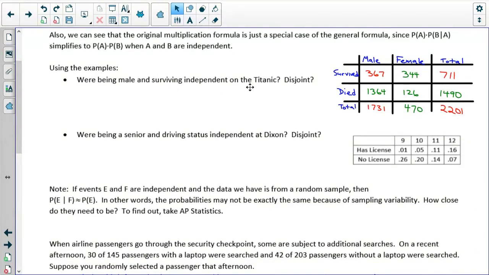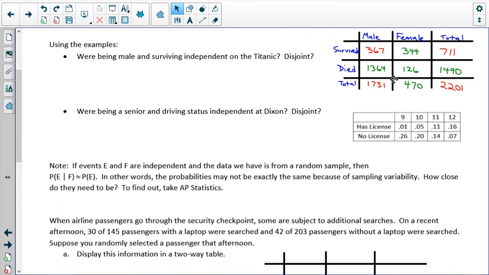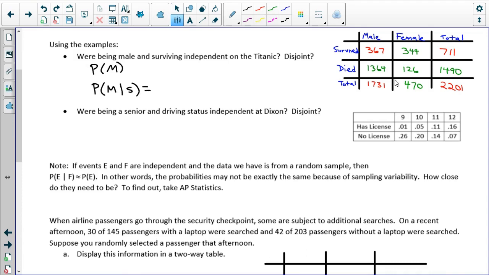We can see that the original multiplication formula is just replacing the probability of B given A with the probability of B, which is true when A and B are independent. So let's use the examples that we've already done. Being male and surviving on the Titanic. Are they independent? Well, let's take a look at the probability of being a male and the probability of being a male given survival status.